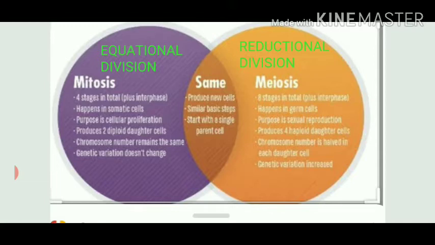So both are helping. In case of mitosis, let's suppose there is some injury on my skin. When the wound heals up, new cells will come. Not only after injury, generally as well in our body organs, in our skin cells, on a regular basis, the regeneration of cells is always taking place. So if I ask you, out of these two cell divisions, which one is going on in our normal body cells that we call somatic cells? The answer is mitosis. If your one skin cell is diploid, the new cell will also be diploid in nature.